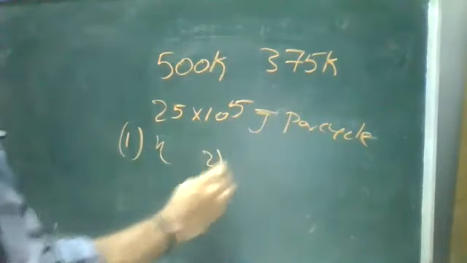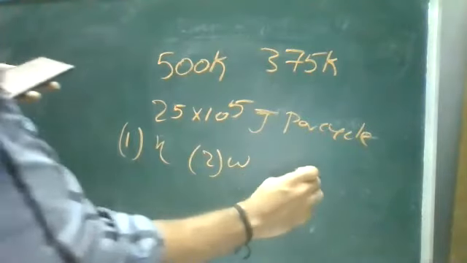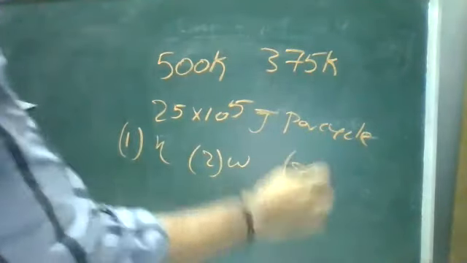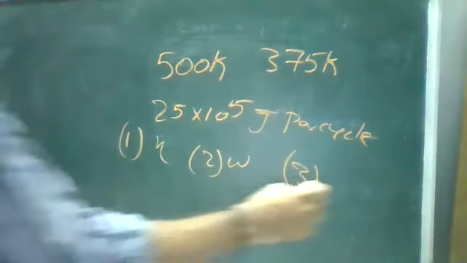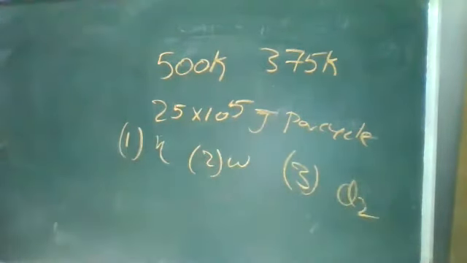Third one, the heat rejected to the sink per cycle. It is Q2. So I'll repeat the question. In a heat engine, the temperature of the source and the sink are 500 Kelvin and 375 Kelvin. If the engine consumes 25 into 10 power 5 joules per cycle, find the efficiency of the engine, the work done per cycle, and the heat rejected to the sink.